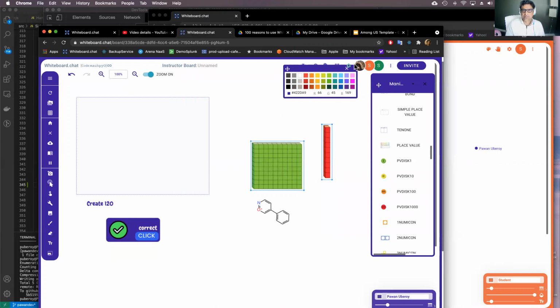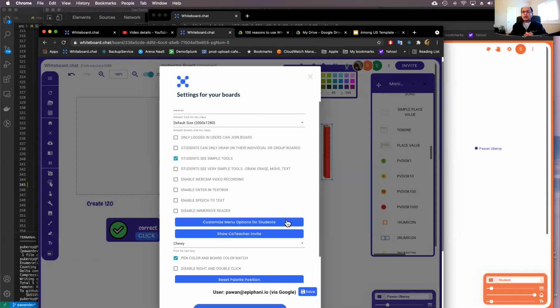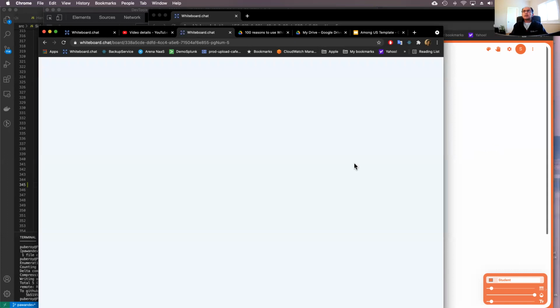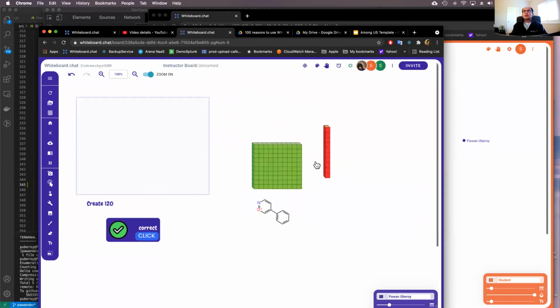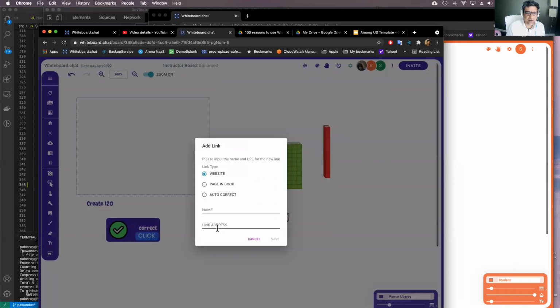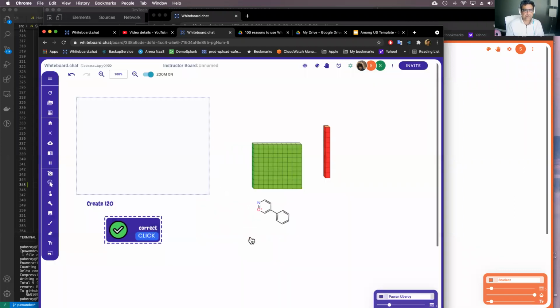Yep. And can you show again how you added the autocorrect button? Yeah. So just like you do, go to tools, you say add link. In the add link, there are 3 types of links, right? So there's a link to a website, a page in this book, or an autocorrect. So you put autocorrect and it will create this button for you.